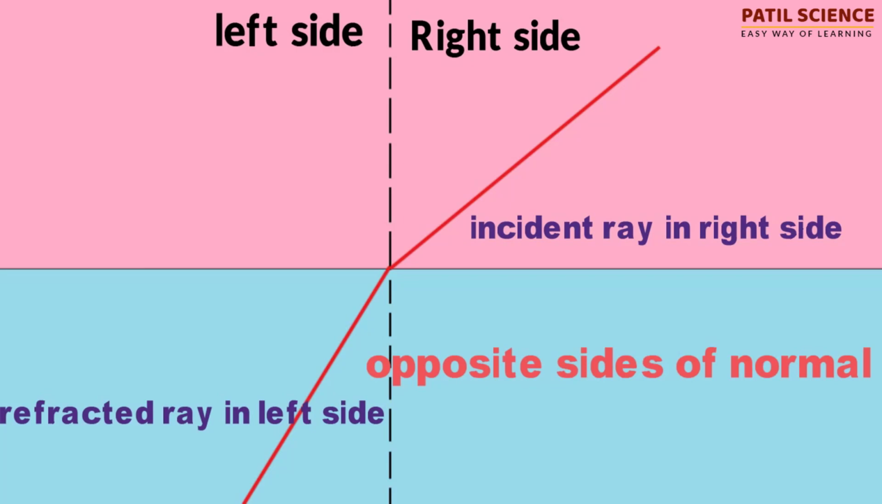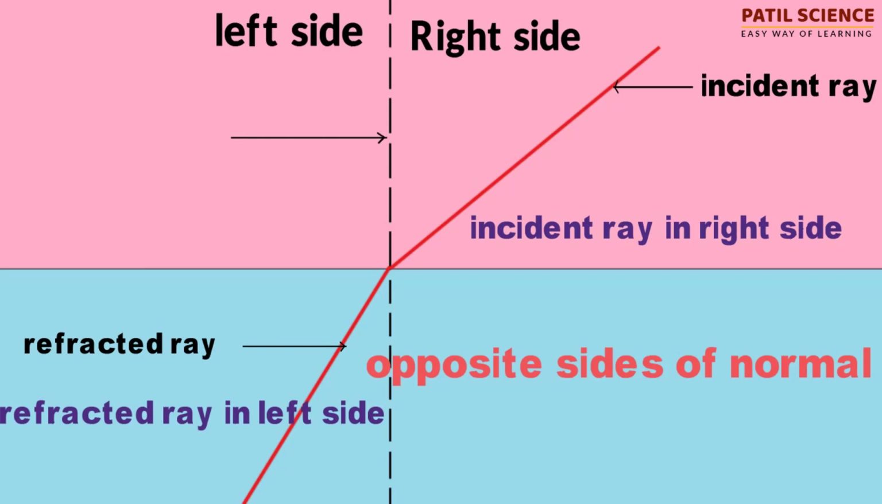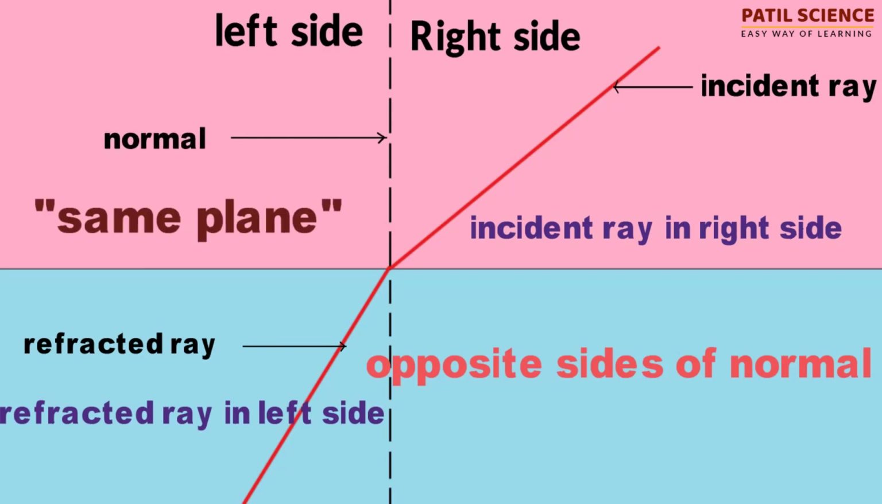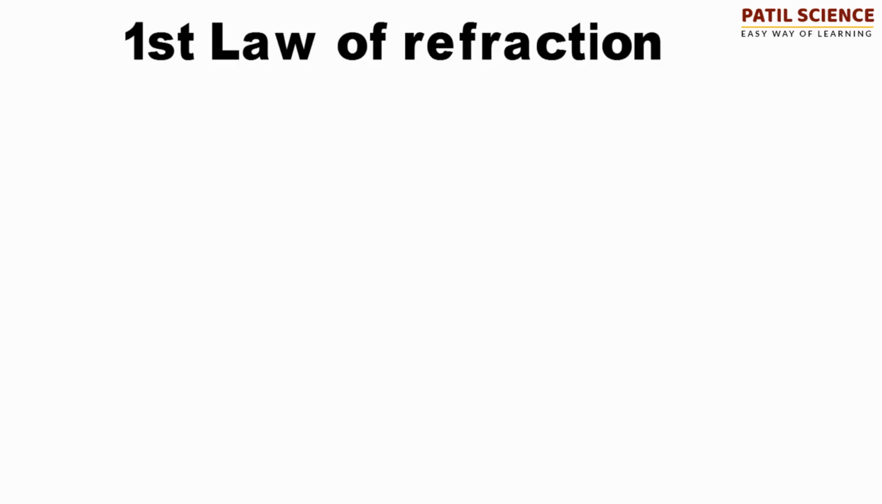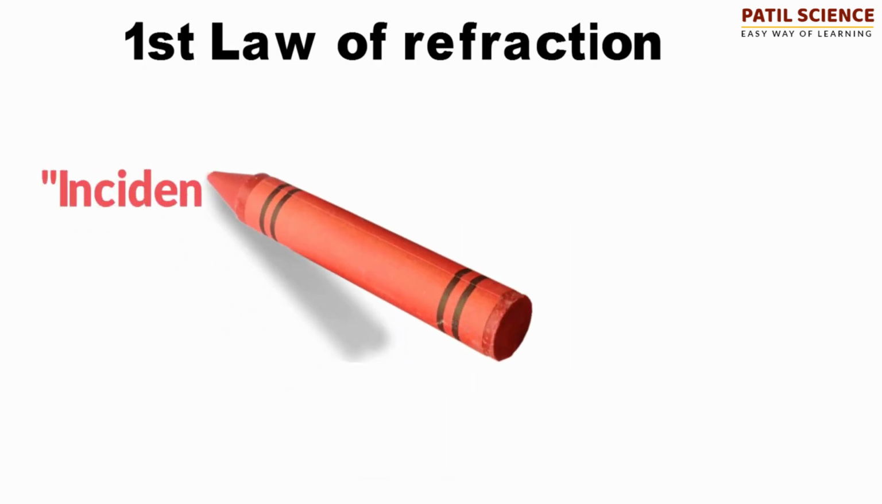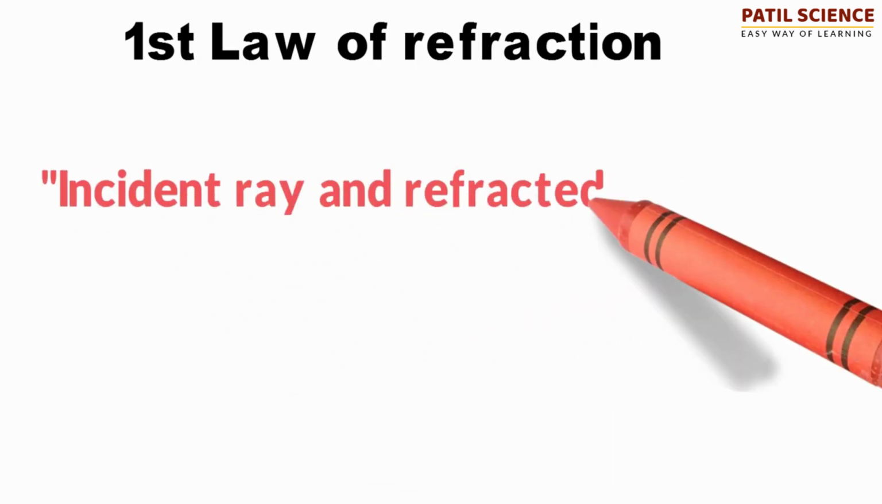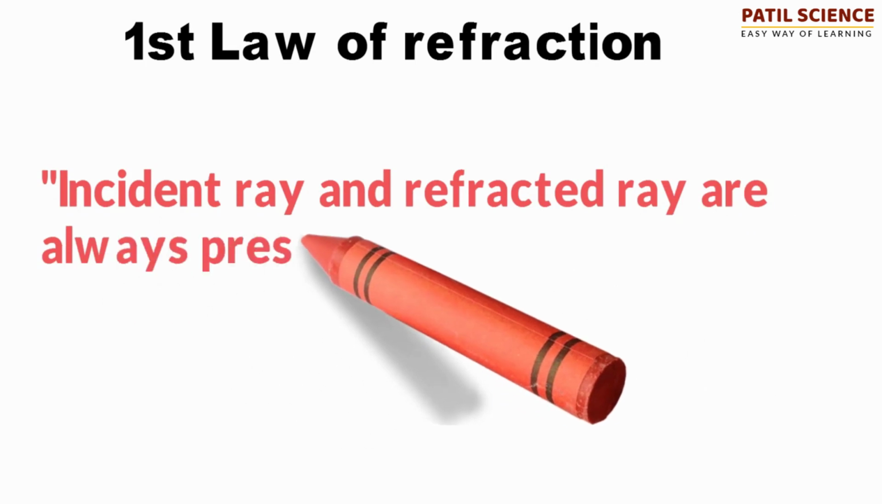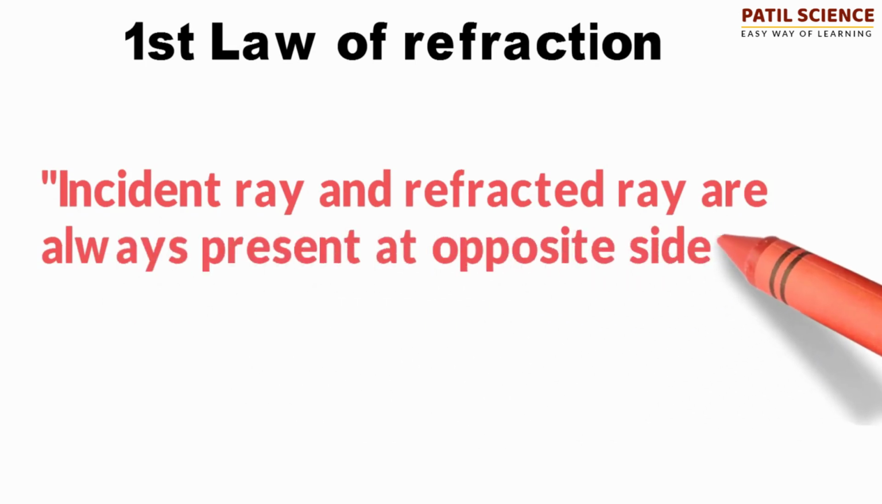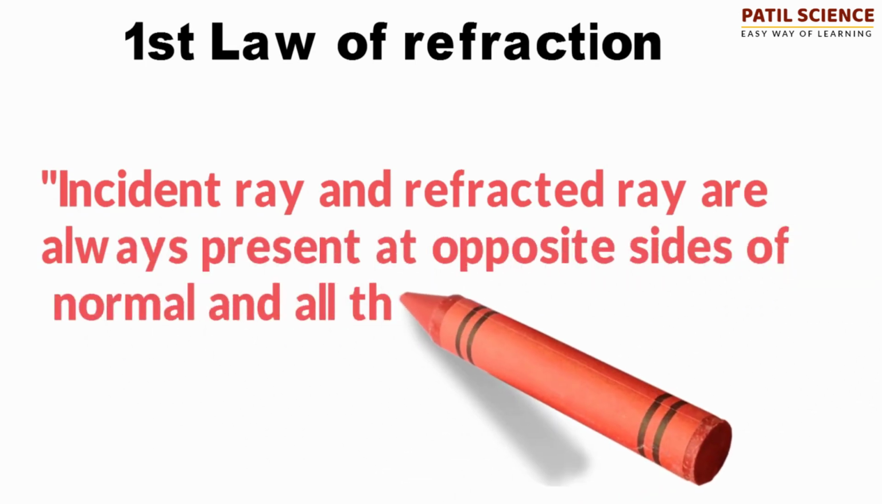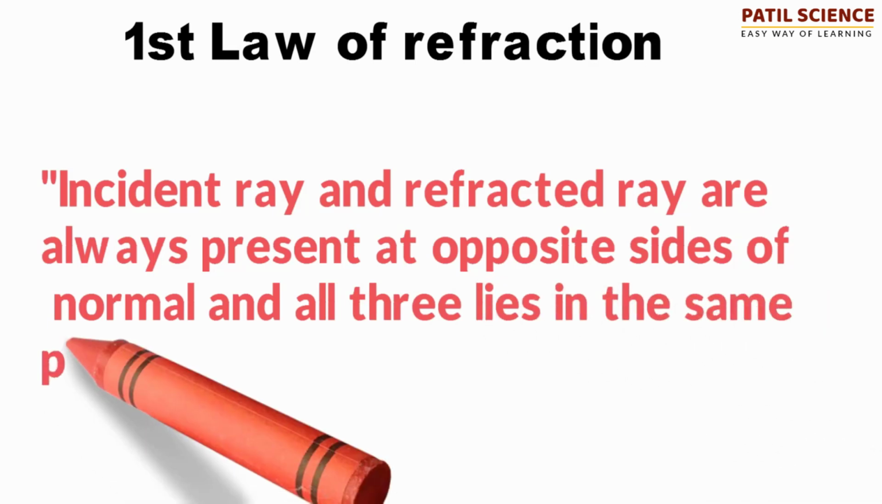This law also states that the incident ray, refracted ray and normal, all three lie in the same plane. Then the statement of the first law of refraction is: the incident ray and refracted ray are always present on opposite sides of the normal and all three lie in the same plane.